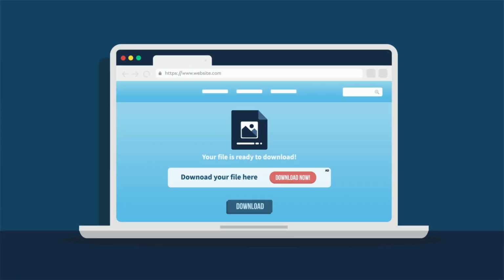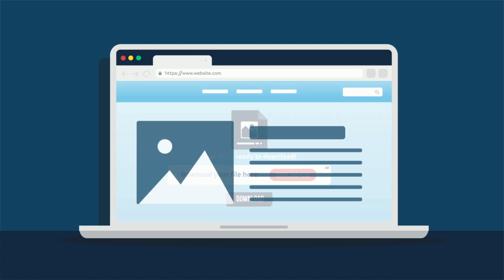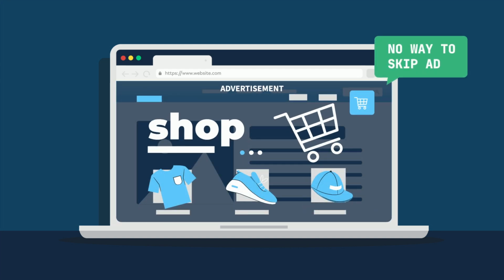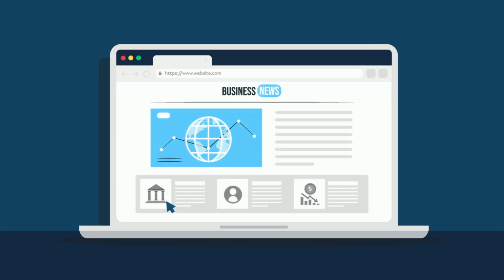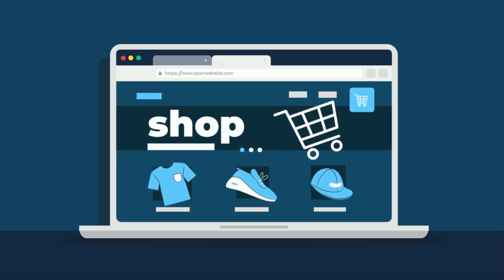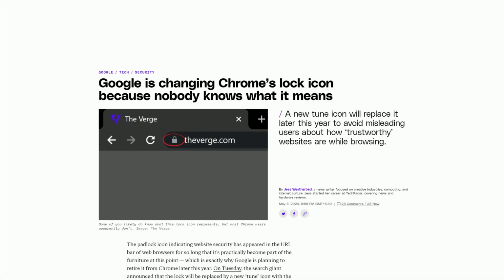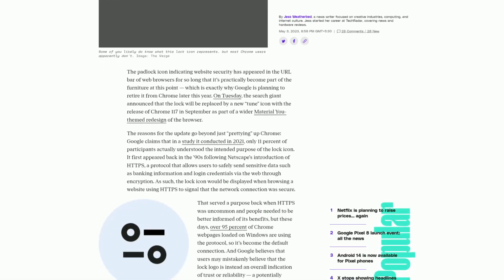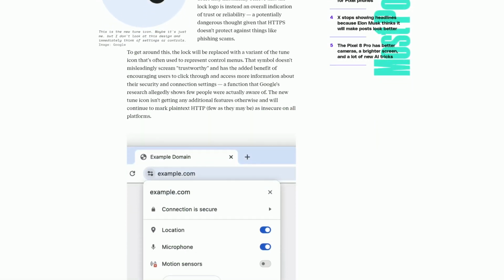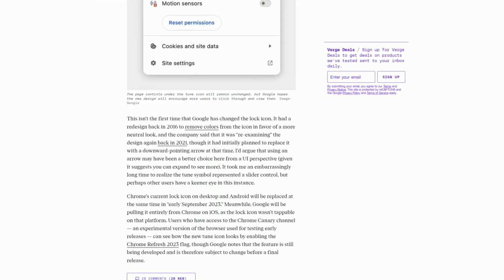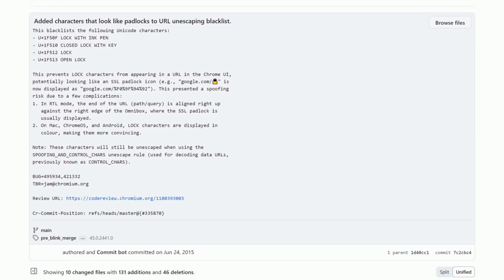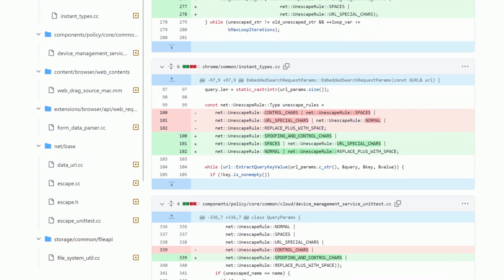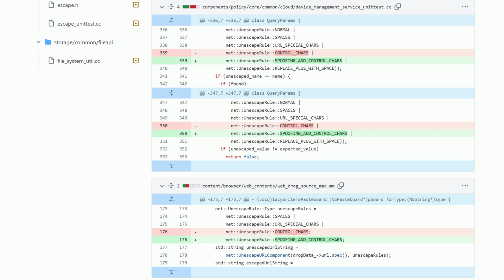Browsers have evolved a lot in the way they convey trust, so the line of death isn't really a line anymore. What you are supposed to trust is not always clear. And in fact, Google removed the lock icon from the address bar altogether in 2023 to avoid any possible confusion. Now, the fix for look-alike was simple. Don't allow emojis in the address bar.